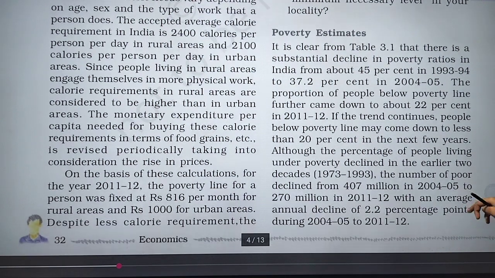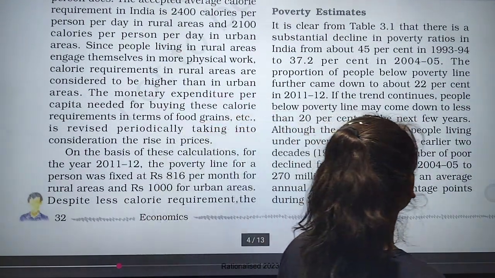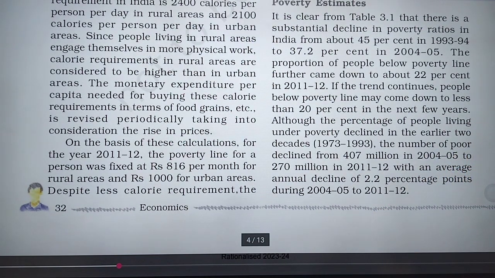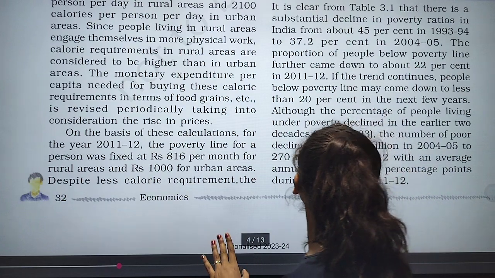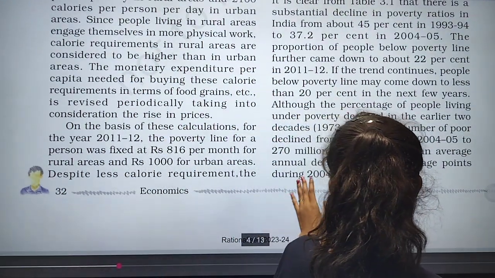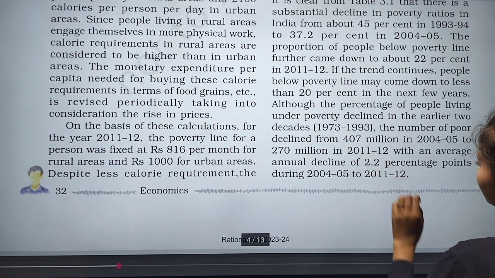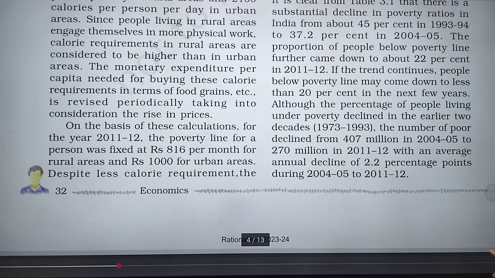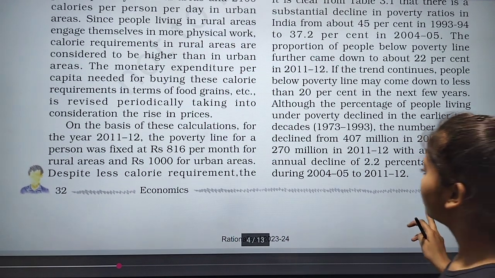In the next few years, although the percentage of people living in poverty declined in the earlier two decades, the number of poor declined from 407 million in 2004 to 5 to 270 million in 2011 to 12, with an average annual decline of 2.2 percentage points.